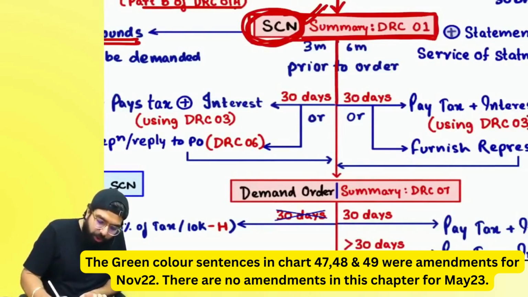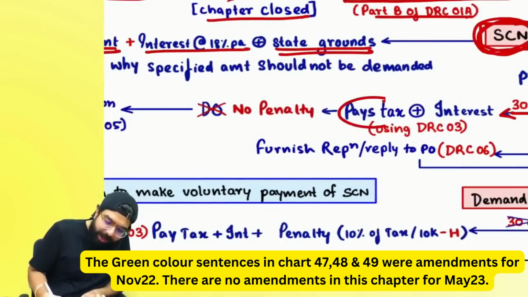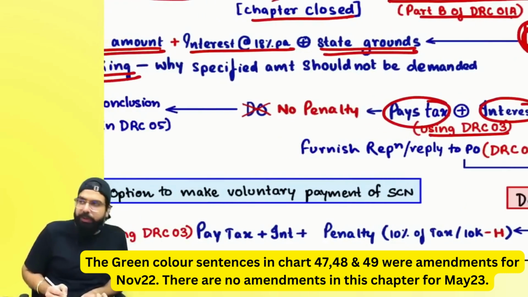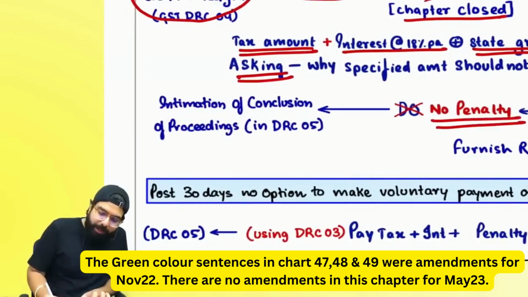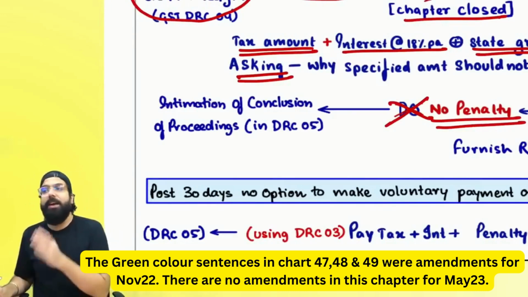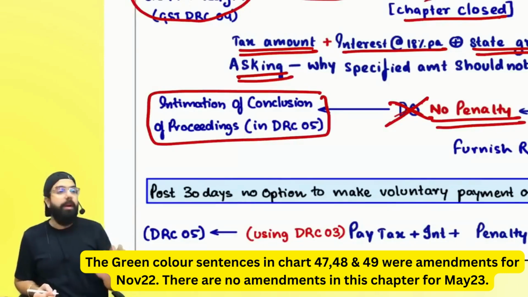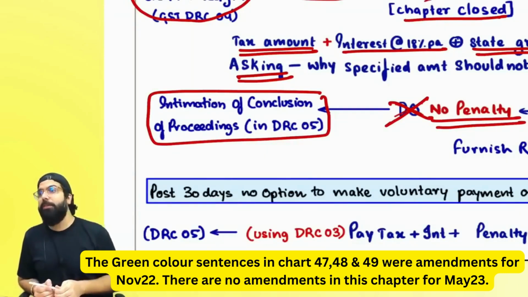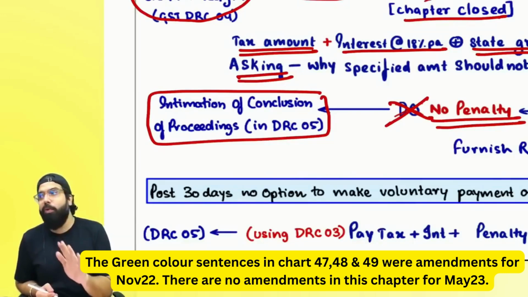Now, after the show cause notice comes, you are given a 30 days time limit. You can pay the tax and the interest and inform the officer in GST DRC 03, and he will not charge any penalty. A demand order will also not come because a show cause notice was given. Proceedings initiated, they will have to conclude the proceeding by giving you a GST DRC 05. Remember always, show cause notice has come, 30 days time is given for voluntary payment. If you don't make the payment within 30 days, after 30 days there is no way to make voluntary payment of a show cause notice.